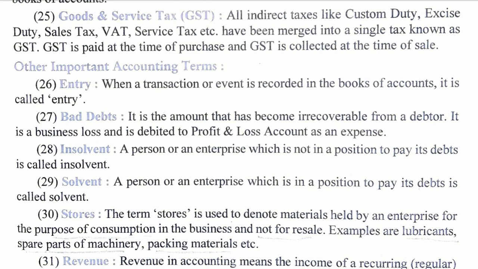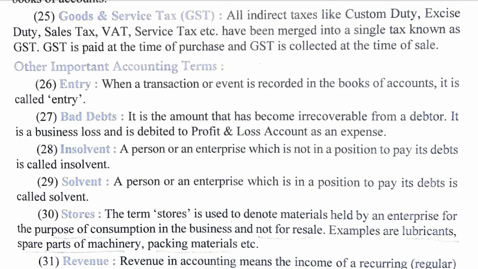So suppose you have purchased any food material from a restaurant for rupees 100 and the rate of VAT is 10%, so the shopkeeper or the restaurant owner would charge 110. So 10 rupees extra tax is being charged from the customer.